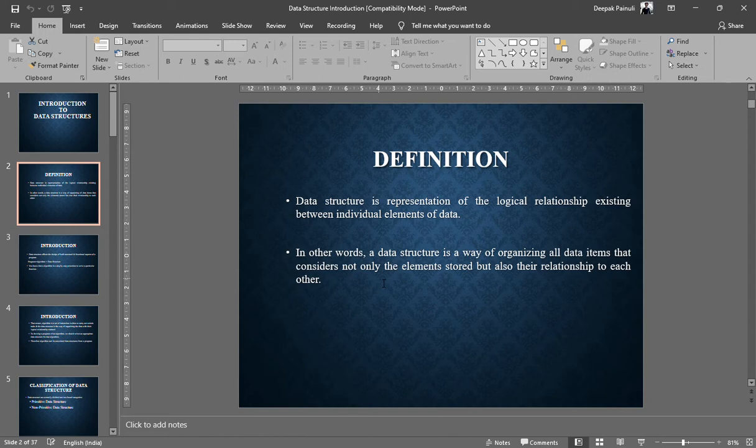So we need to emphasize those two points: that we need to store it into the memory, and that we are also going to verify the relationship among the multiple data we have to store in the memory, right?